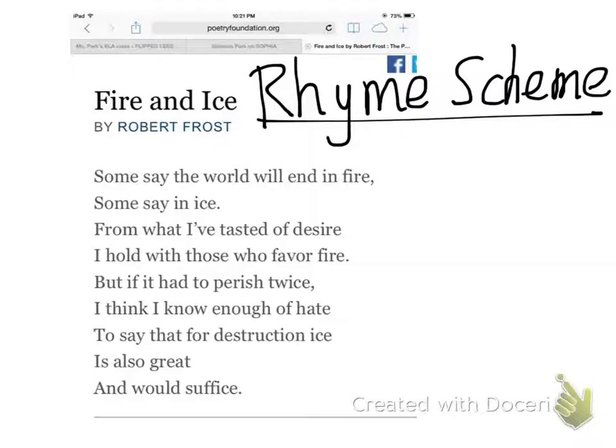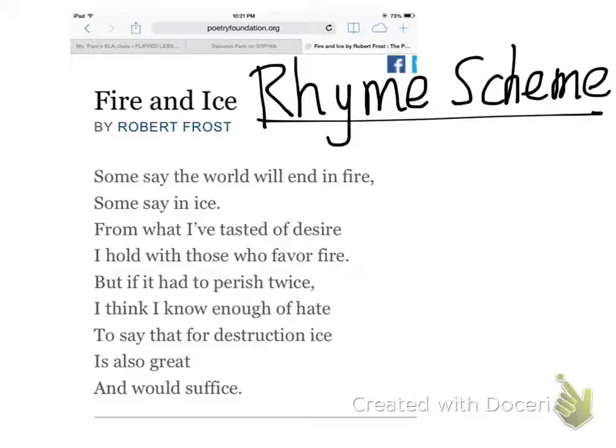So obviously, if I was going to be analyzing this poem properly and thoroughly, then I would read this poem more than once, maybe even 3 times. And then I would go and start my soapstone. However, for this particular lesson, I am only going to do the rhyme scheme.